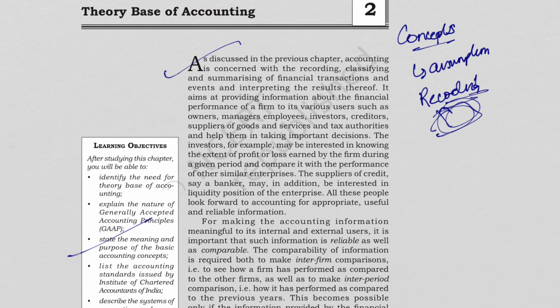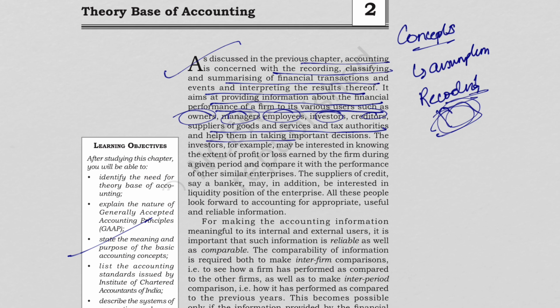First of all, as discussed in the previous chapter, accounting is concerned with the recording, classifying, and summarizing of financial transactions and events and interpreting the results thereof. It also aims at providing information about financial performance of a firm to its various users, such as owners, managers, employees, investors, creditors, suppliers of goods and services, and tax authorities, and help them in making important decisions.